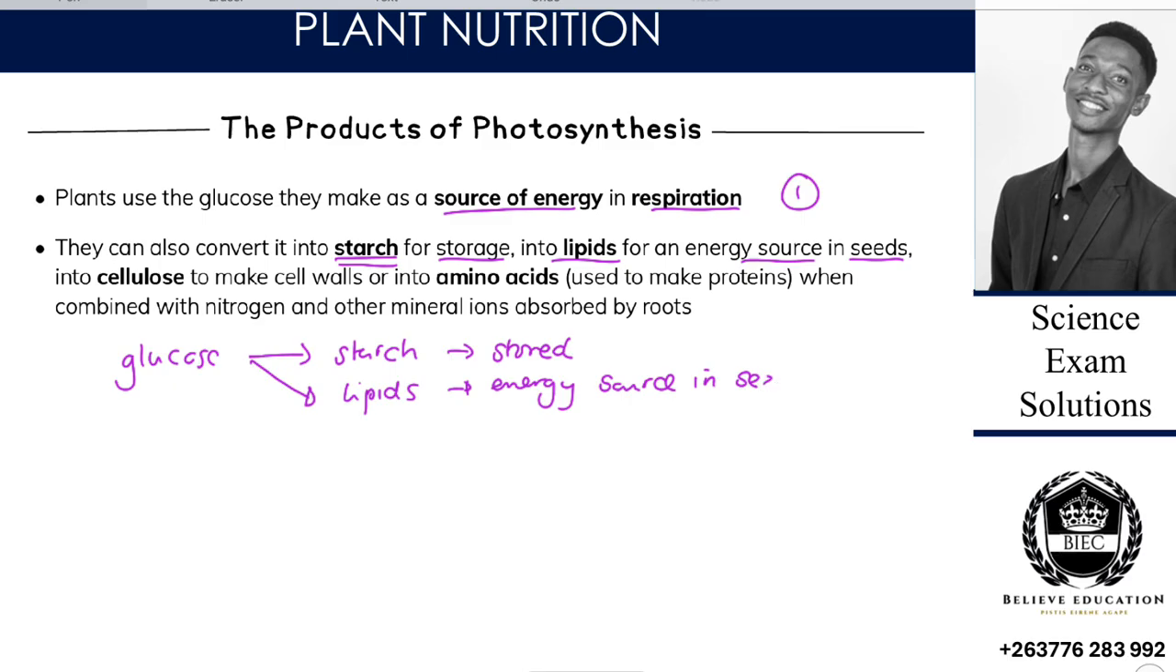In seeds. And then glucose can also be converted into cellulose. As we all know, cellulose is primarily used for cell walls, right? So cellulose for cell walls. Or it can also be made into amino acids.